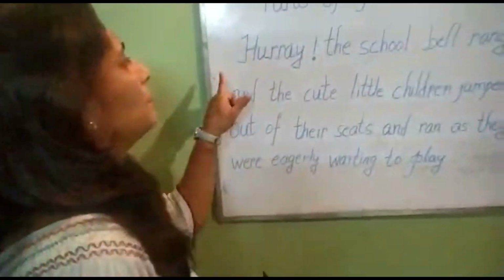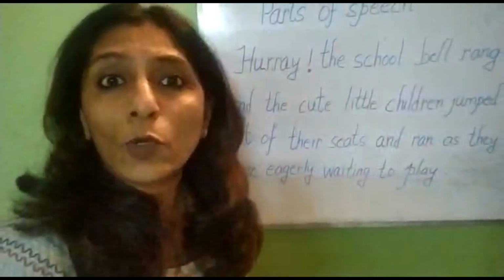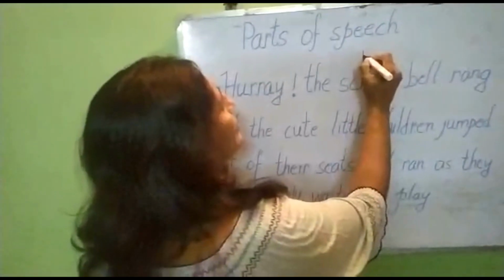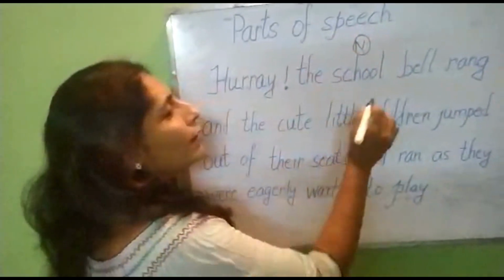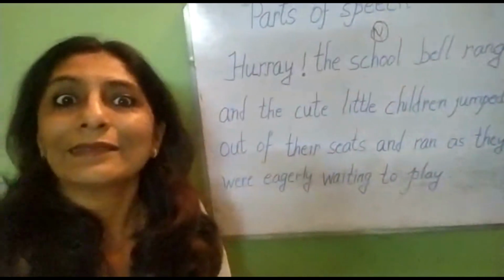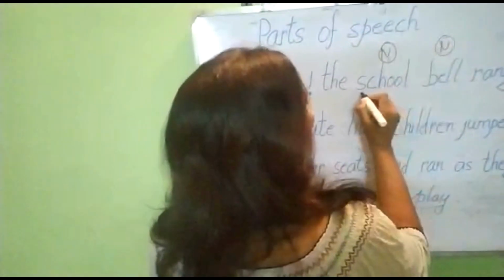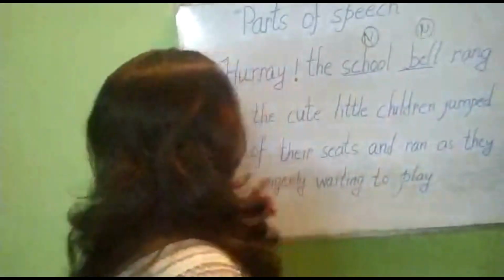Now see, children. Hooray, the school. School is a place, so this is a noun over here. Bell. Bell is a thing, so bell is again a noun over here. Okay, children.